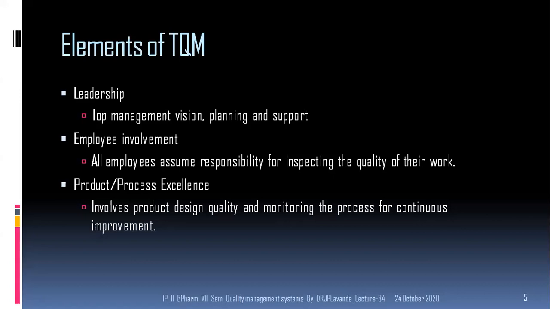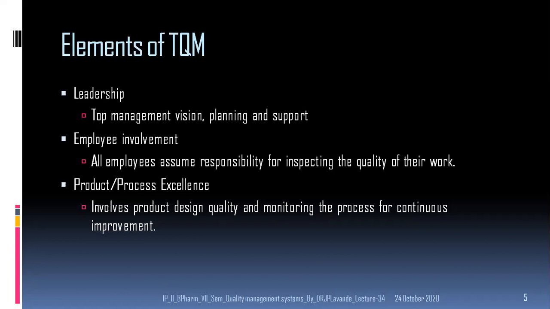So leadership is the element which is associated with the top management, its vision, its planning, and the support. Employee involvement will consist of all employees. They will assume the responsibility for inspecting the quality of their work. And product or process excellence will involve the product design quality and monitoring the process for continuous improvement.